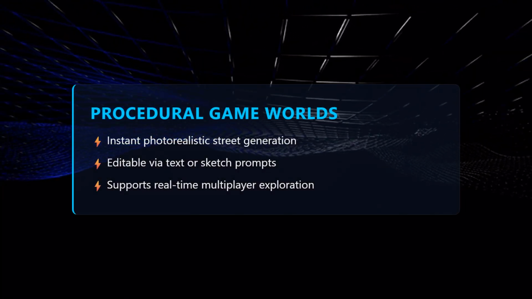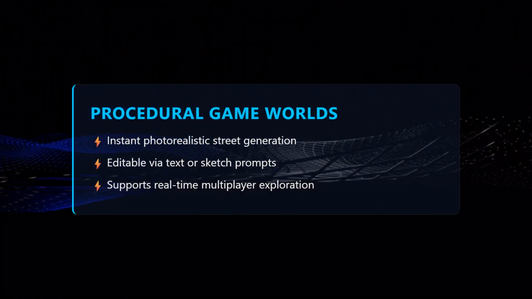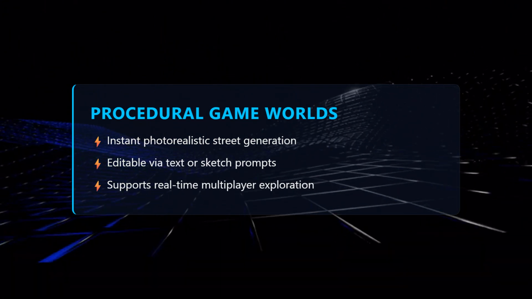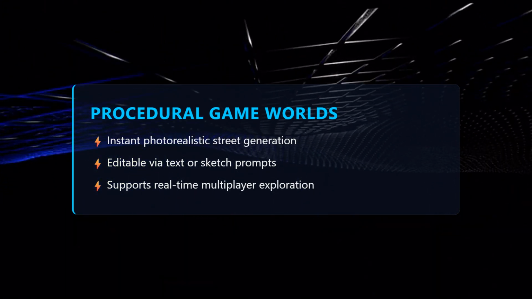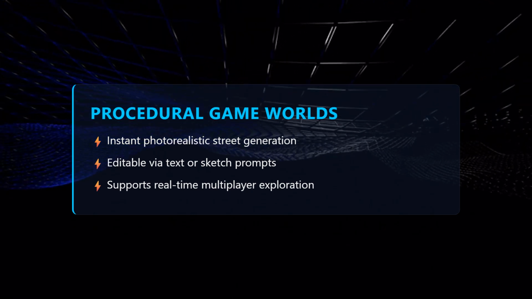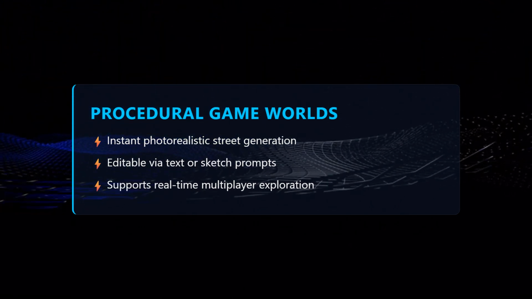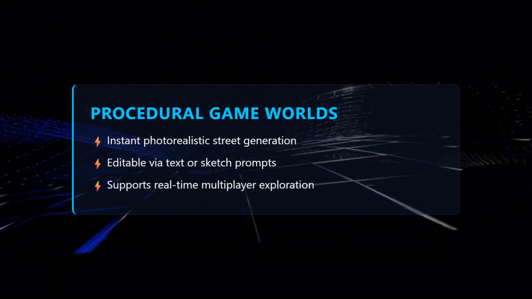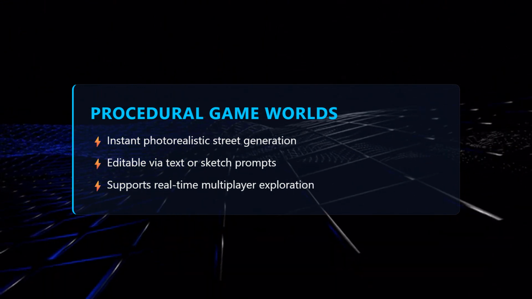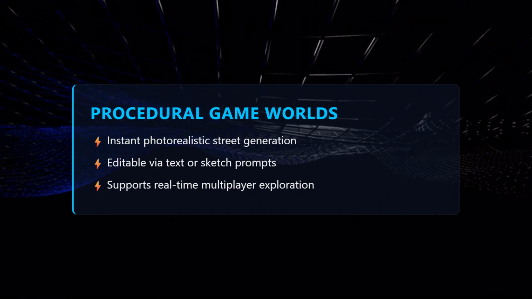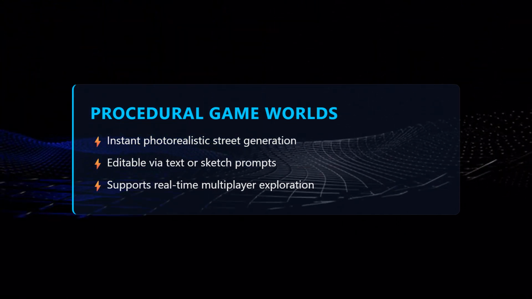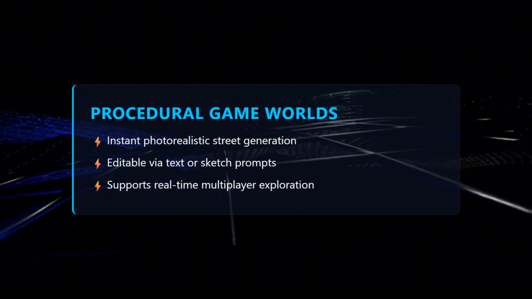Game developers can prompt Genie with a simple sketch or textual description and instantly receive a fully navigable, photorealistic city block that matches the requested style, cyberpunk, historic, or futuristic. Because the output respects geometry and physics, players can drive, walk, or fly through the environment without noticing seams, and the same prompt can be regenerated with variations for endless replayability.